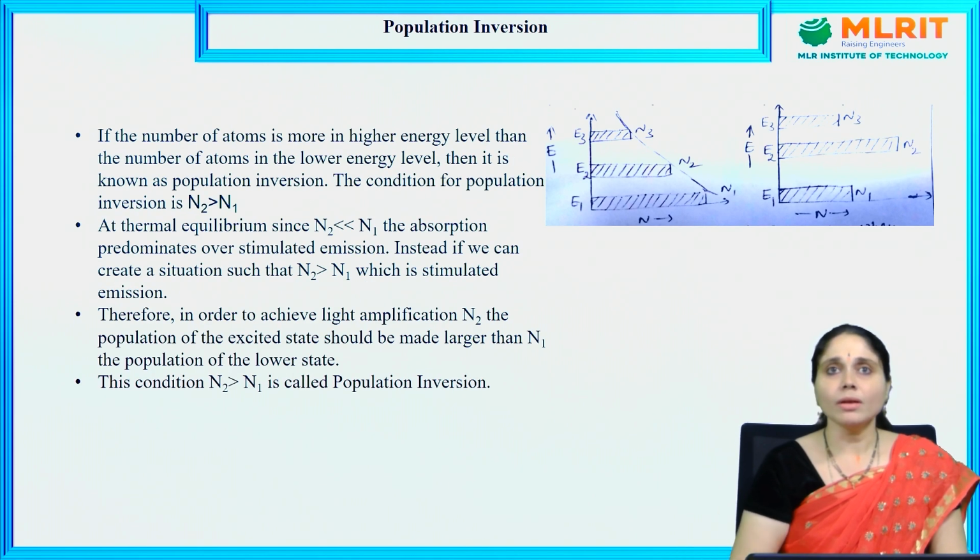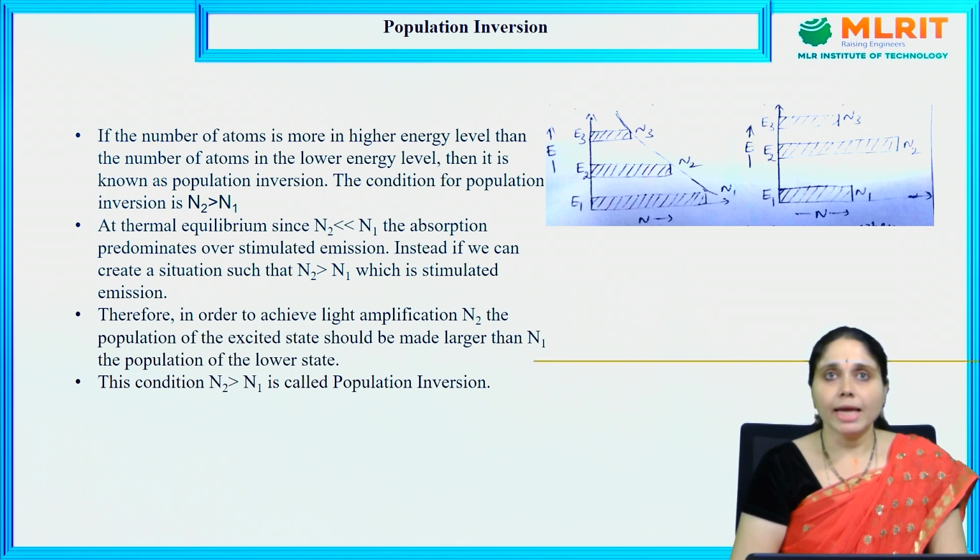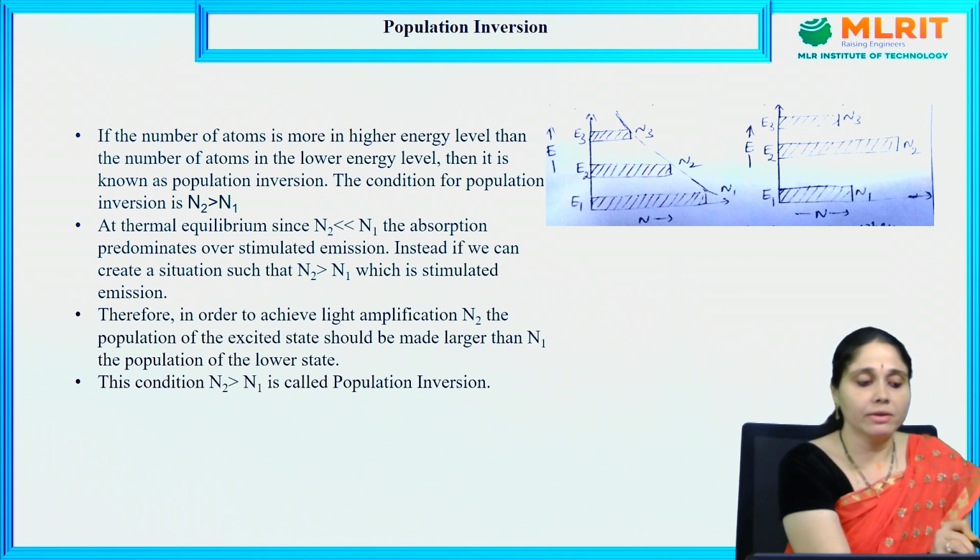Now, how does laser action occur? By having the important thing known as population inversion. Population means the number of atoms that exist in the ground state, excited state or metastable state. The number of atoms is known as population. If the number of atoms in the higher energy level is more than the number of atoms in the lower energy level, then it is known as population inversion, which is the definition.